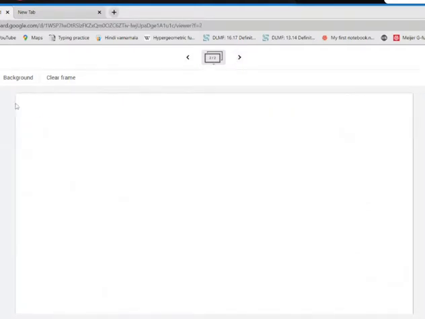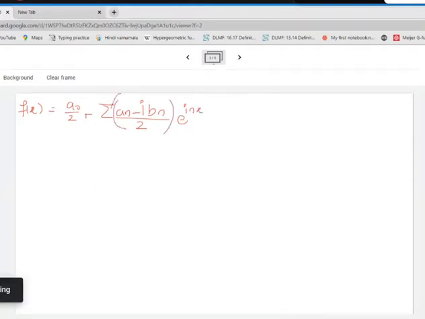Okay, so this is the expression. So what we have got is f of x is equal to a0 by 2 plus summation of an minus i times Bn divided by 2, e raised to inx, plus an plus i times Bn divided by 2, e raised to minus inx, n going from 1 to infinity.